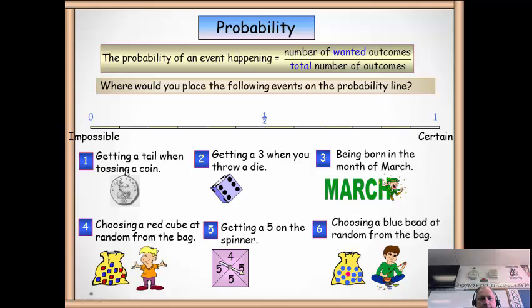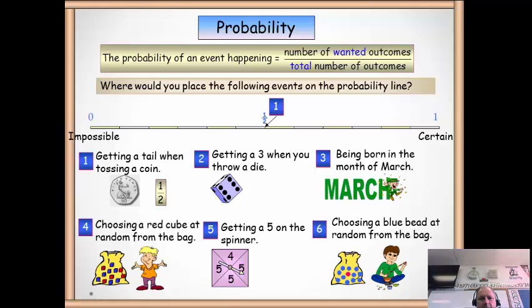Right, the first one here, getting a tail when tossing a coin. Well, there are 2 outcomes, we said before, so the chance of getting a tail is 1 out of 2. On the scale here, it would be placed right here in the middle. And so it is.